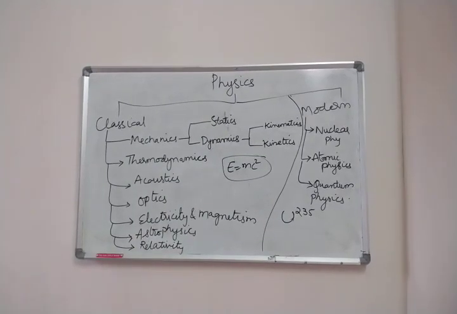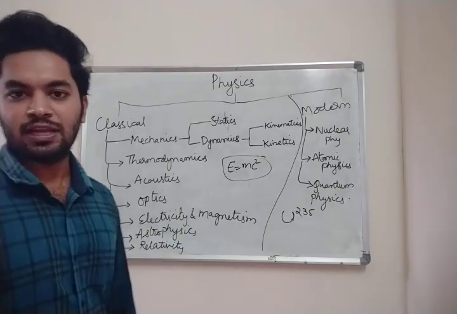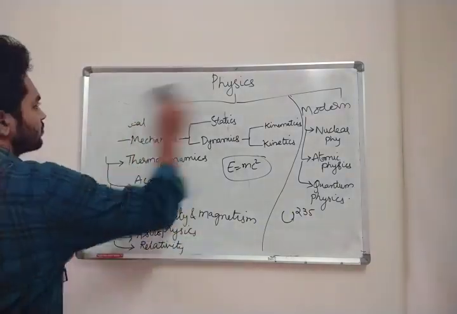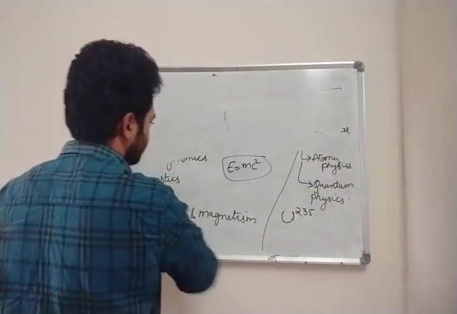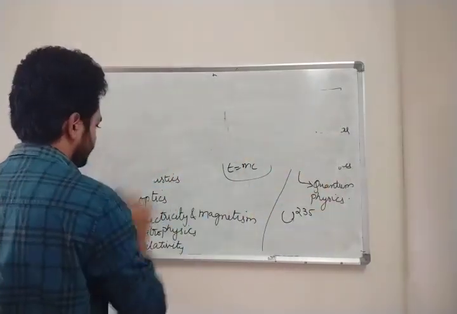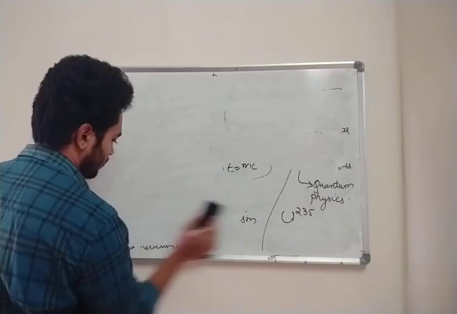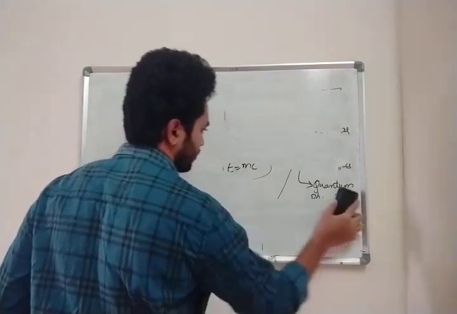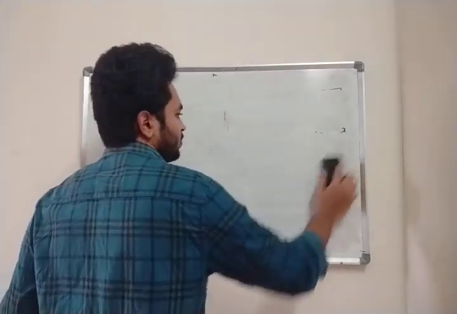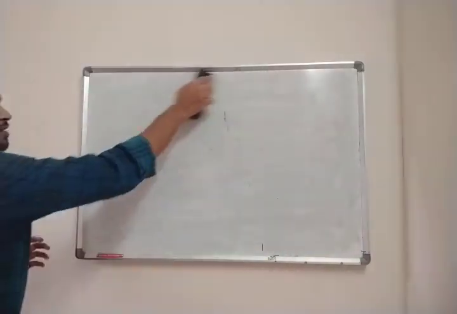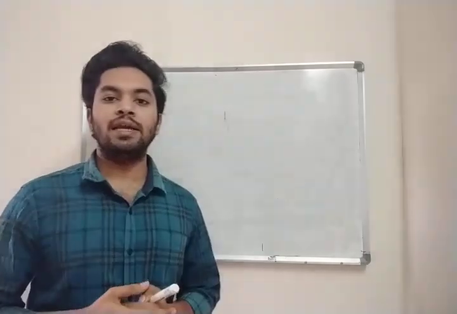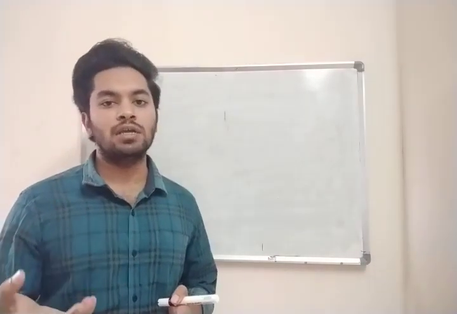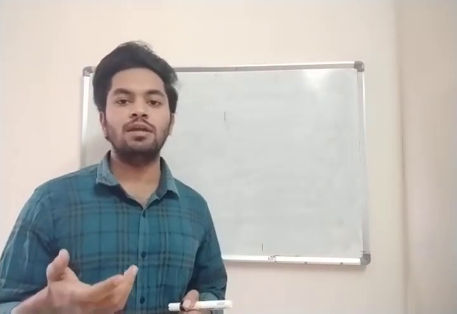Now we'll go to the first chapter of your 11th class, which is your first chapter and a very easy topic, and you are guaranteed to get 1 or 2 questions in your JEE Mains or NEET exam.